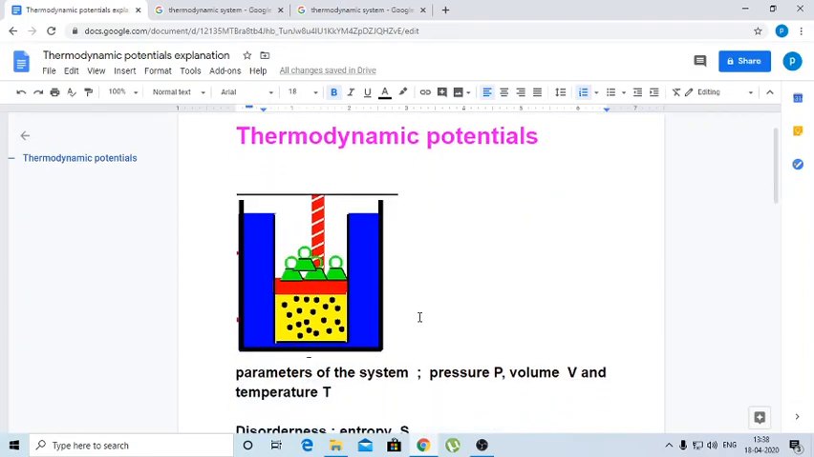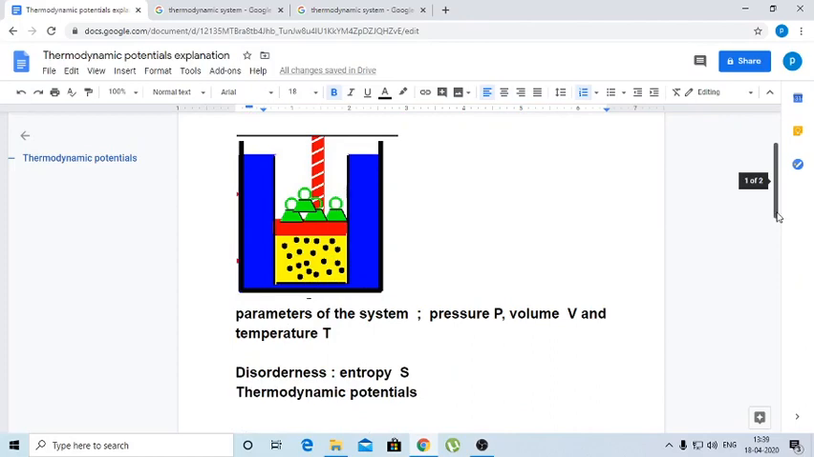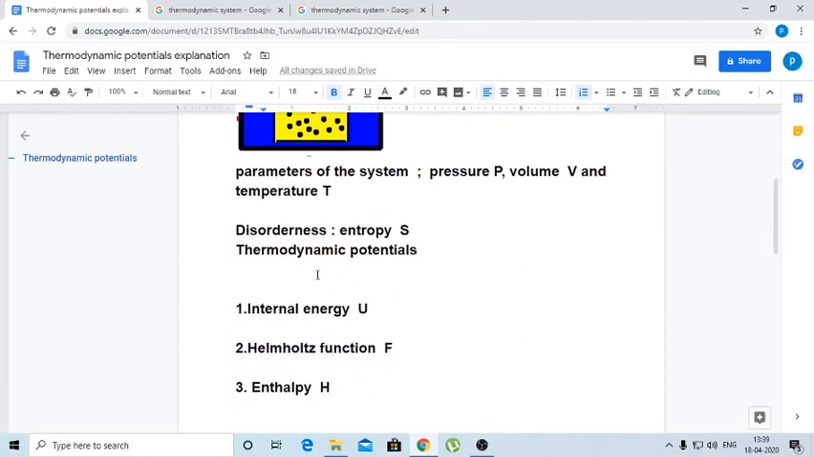So this is an example of a thermodynamic system: a gas filled in a cylindrical jar with a piston. The system can be expanded or compressed either in an isothermal process or an adiabatic process. Also, the thermodynamic potentials depend on pressure, volume, temperature, thermodynamic parameters of the system, as well as on the disorderness, entropy, of the system. We know a thermodynamic system consists of disorderness.